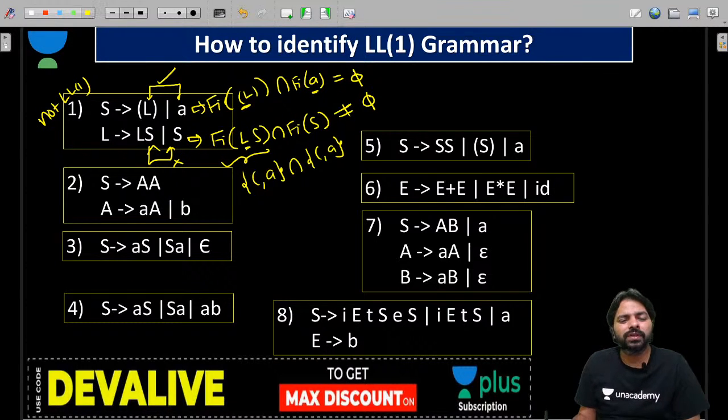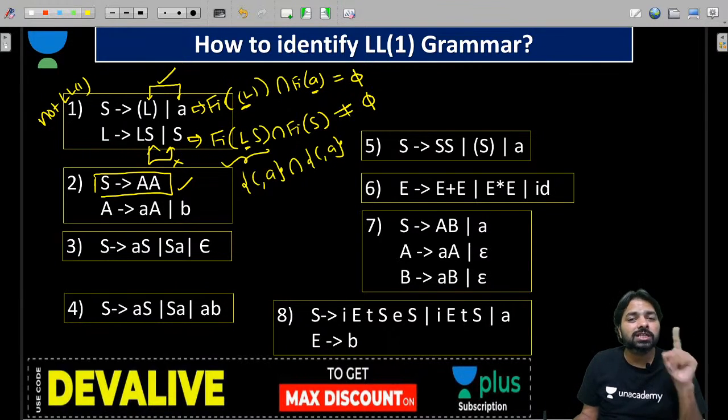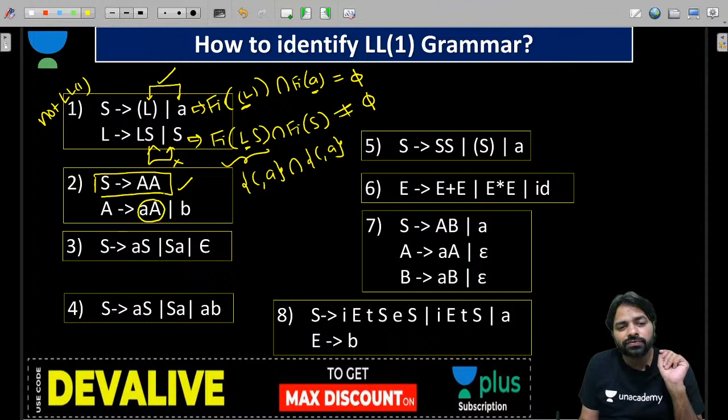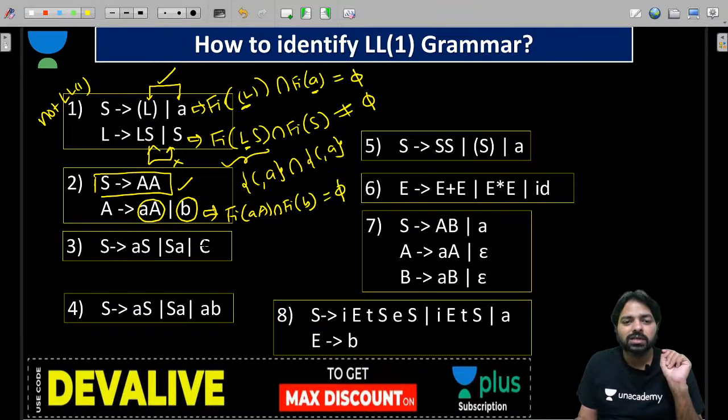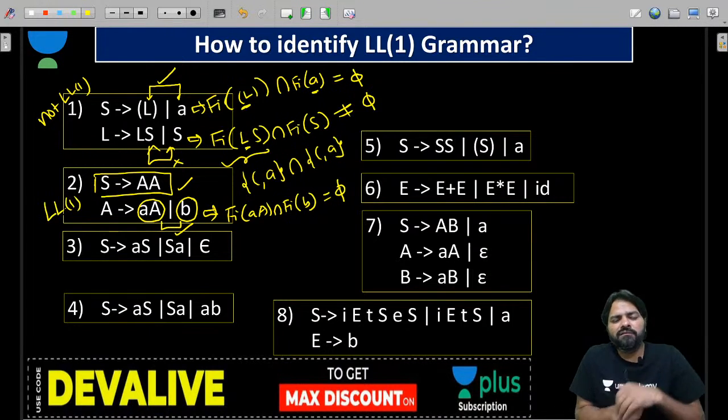Next one. Single production, no need to check at all. A single production is always LL1, remember guys. But with two productions, look at first of this one and first of this one. That is first of AA intersection first of B. Is it equal to phi or not? Yes, so this also has no problem. Now we say LL1 only if we check every combination.